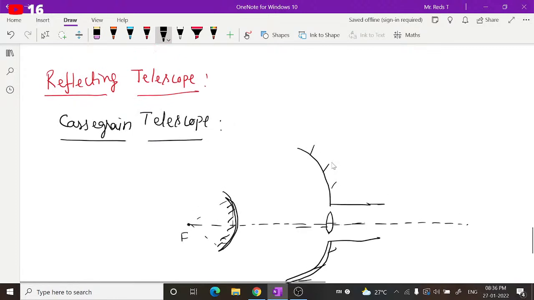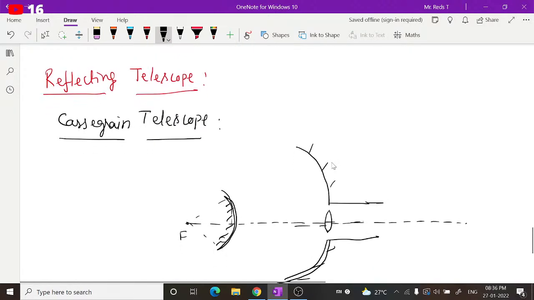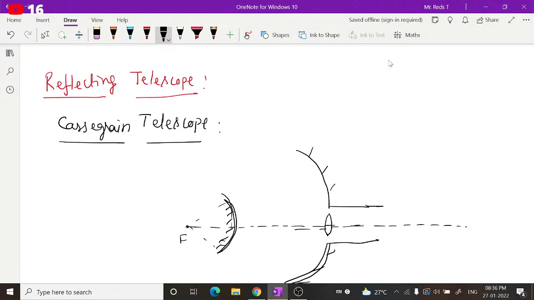Let me give you briefly, just for understanding purpose. If you have a lens, and light is passing through it with different colors, different colors belong to different wavelengths, and in the lens the different wavelengths experience different refractive indices.